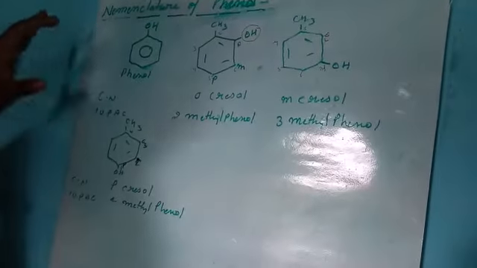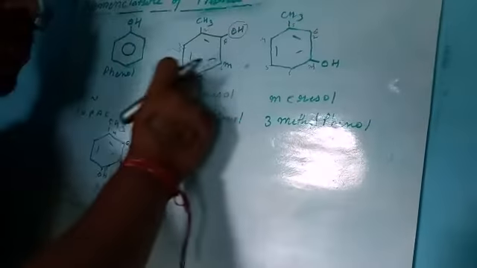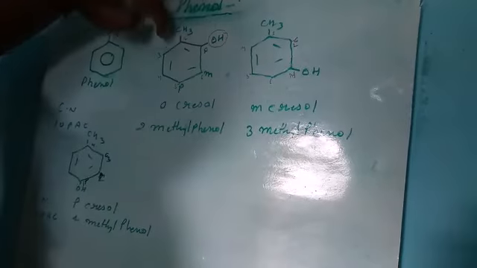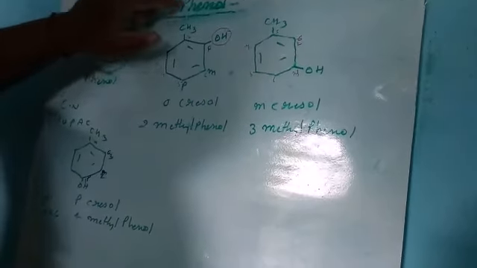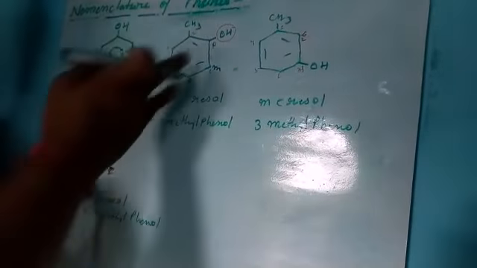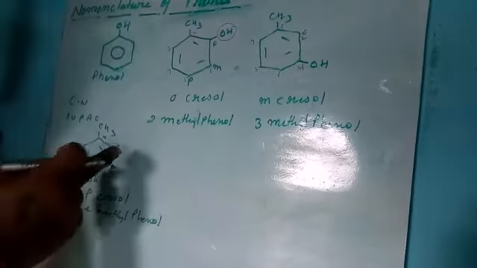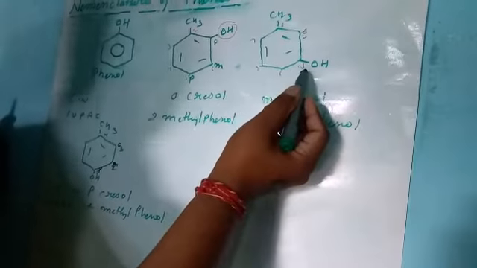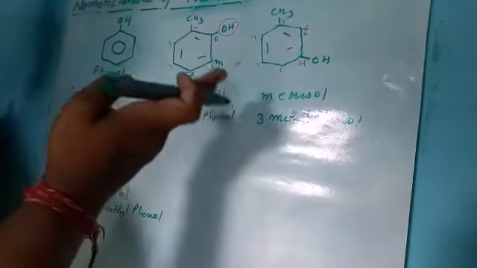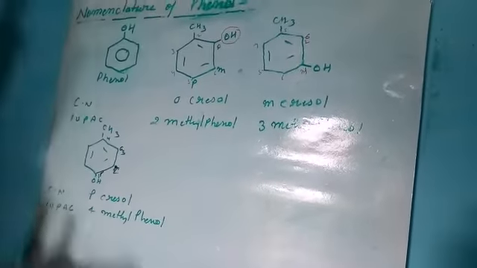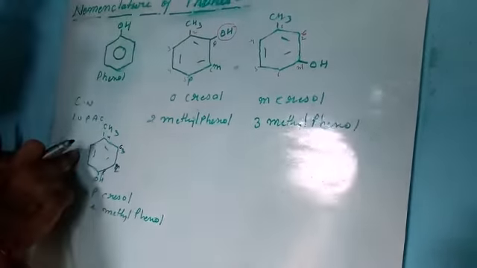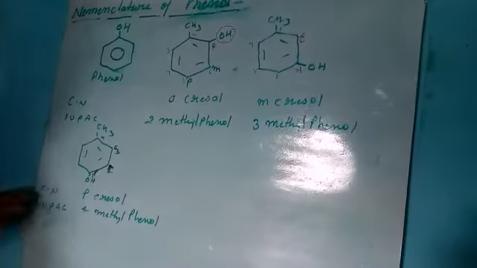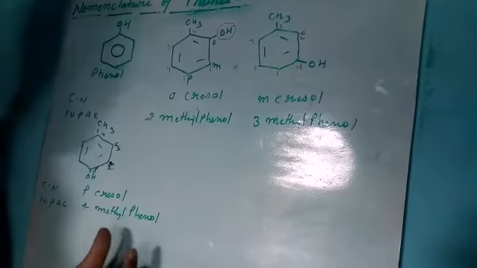In the case where the hydroxyl group is present on the aromatic ring and an alkyl group is also connected, the common name is ortho cresol and the IUPAC name is 2-methylphenol. Next, when the hydroxyl group is in the meta position, it is meta cresol, 3-methylphenol. In the next case, when the hydroxyl group is in the para position, it is para cresol and the IUPAC name is 4-methylphenol.